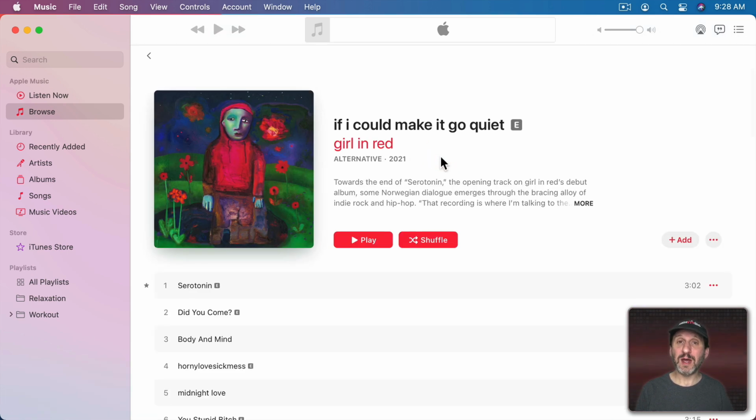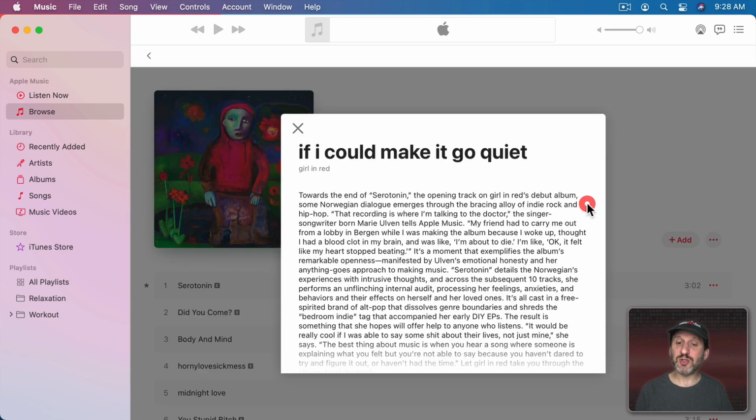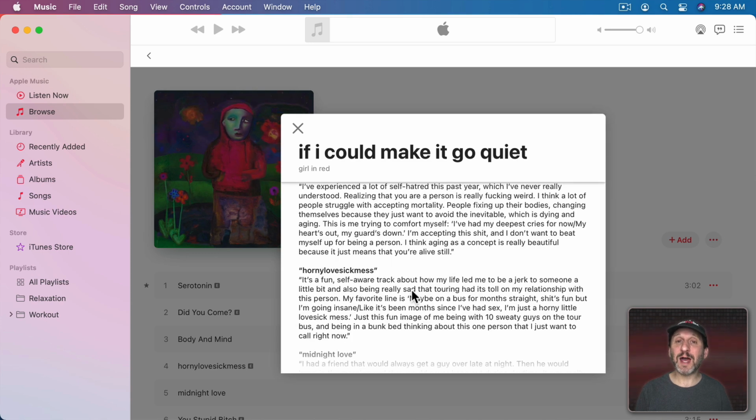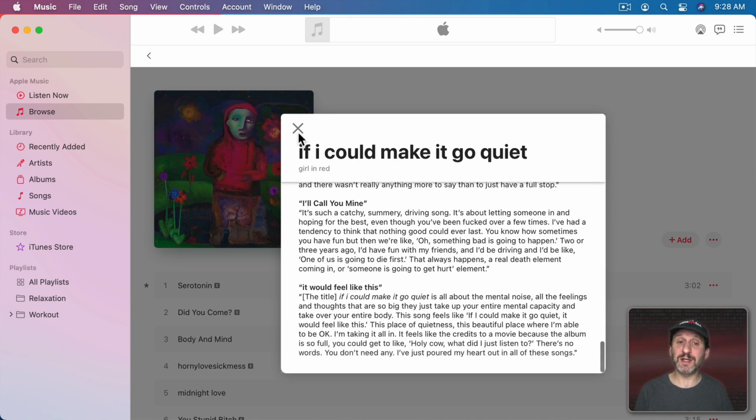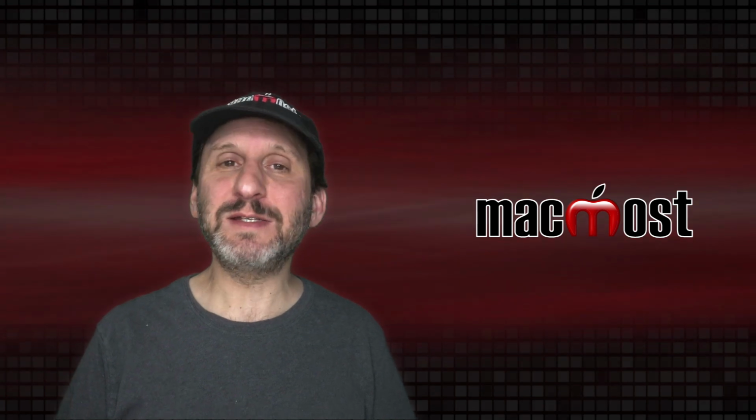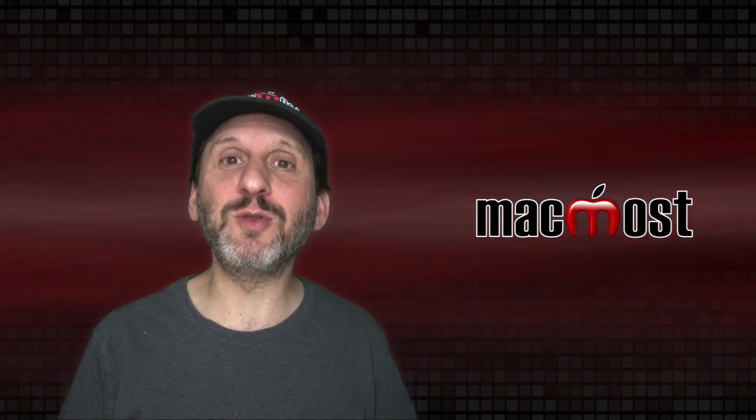For instance, you go into an artist that you don't recognize, immediately you're shown a genre here so you get an idea. If you don't like country music and it says country, you could probably skip it. You also get a description that you could read and these can often help you decide whether or not you want to give this music a listen. I love exploring this. It's kind of like the modern version of browsing through a record store.